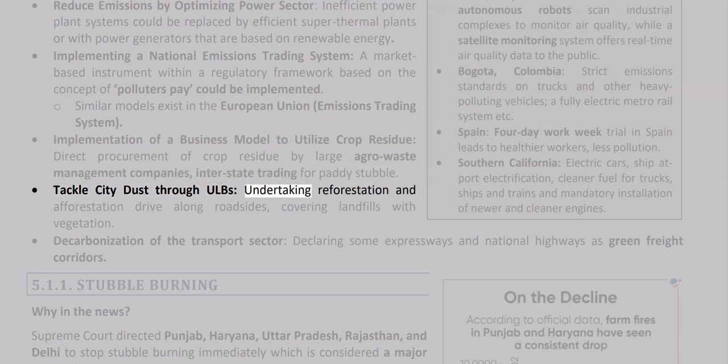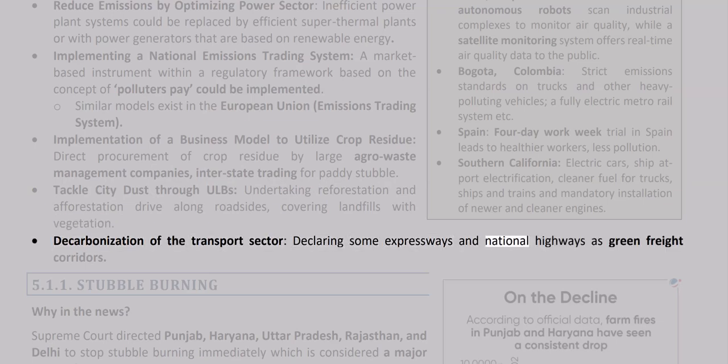Tackle city dust through ULBs, undertaking reforestation and afforestation drive along roadsides, covering landfills with vegetation. Decarbonization of the transport sector, declaring some expressways and national highways as green freight corridors.